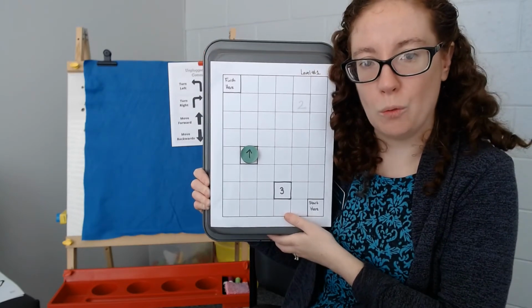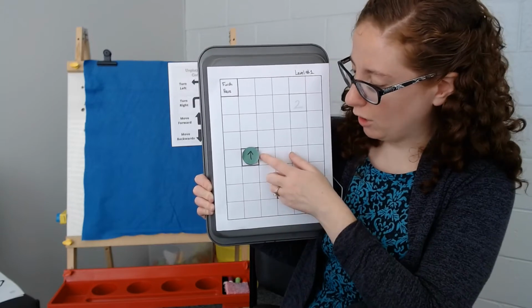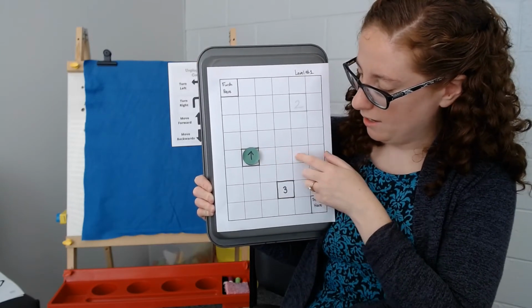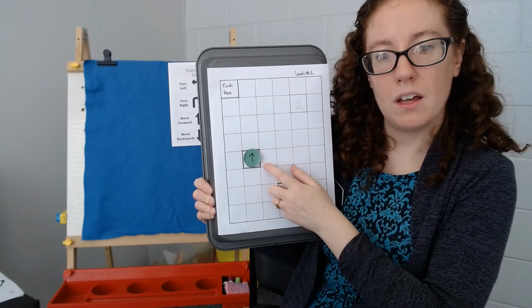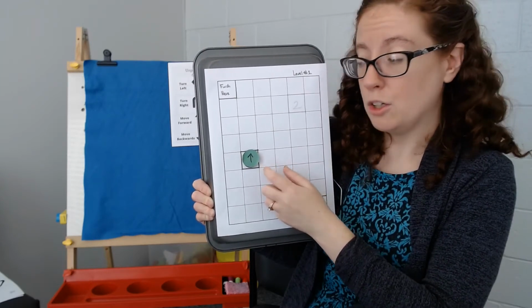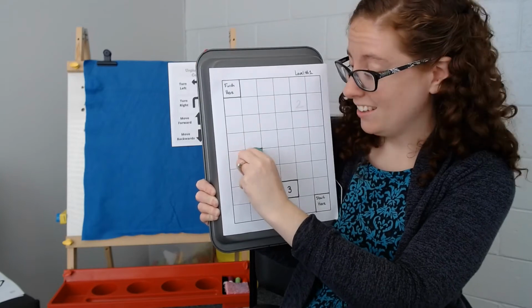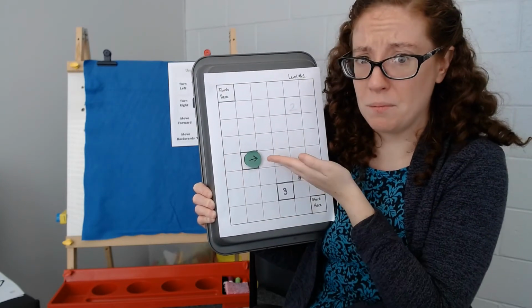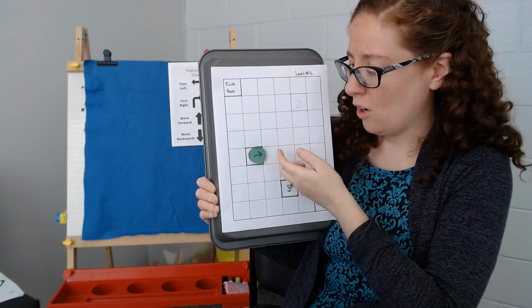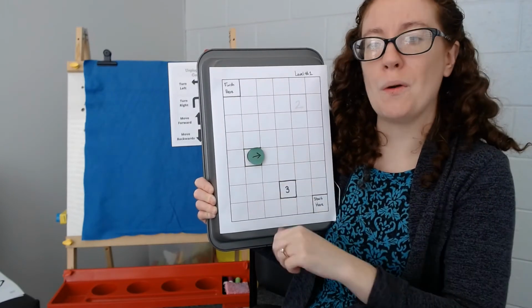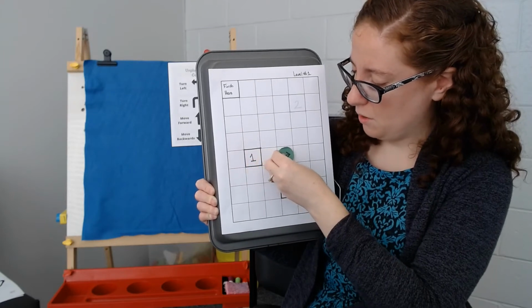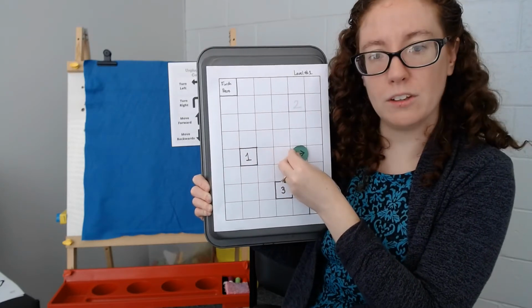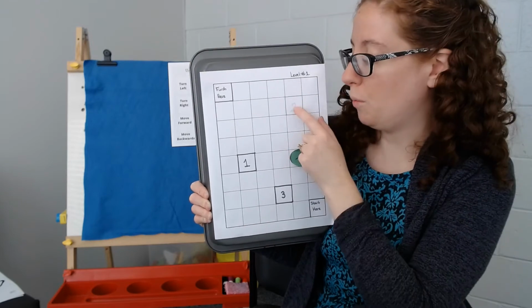What is the first line of code that you're going to need to do? If we want to go this way and then up, you're right. You're going to have to turn right because he's facing the wrong direction. If you want him to go along this way, you're going to need to turn him. Okay, so that's the first code is turn right. Then forward 1, 2, 3. What else are we going to need to do? He's facing the wrong direction. We want to go up now.